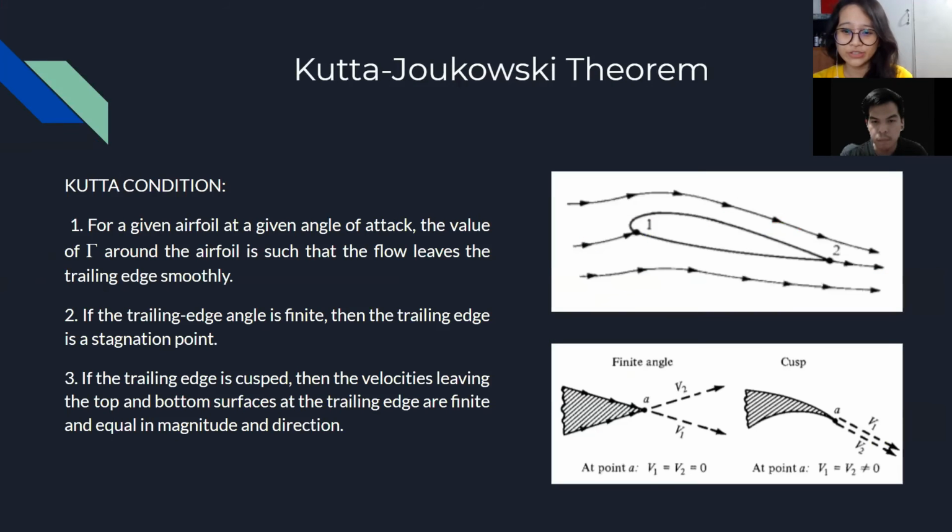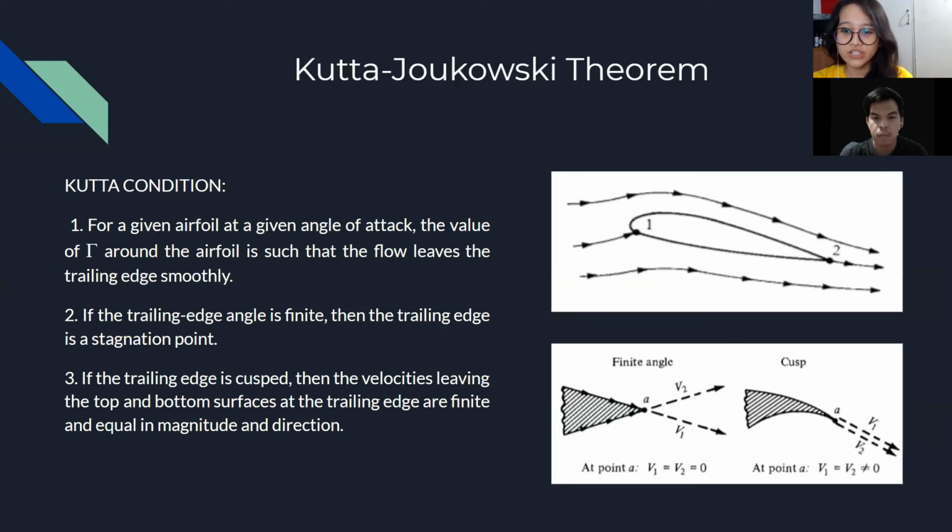As I have mentioned the Kutta condition, in summary, it states first that for a given airfoil at a given angle of attack, the value of circulation around the airfoil is such that the flow leaves the trailing edge smoothly, just as shown in the first image.